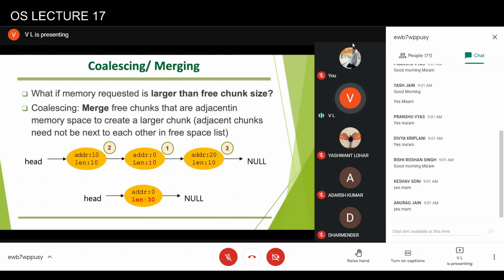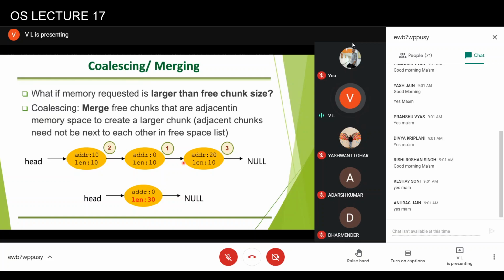Whenever the operating system frees or deallocates a space, either it should ensure that the free space is inserted in some kind of order, so that when this space became free, it should have come here. But generally, as I said, the operating system wouldn't do that. It will actually try to put it at the beginning of the list, so that deallocation can be done as fast as possible.